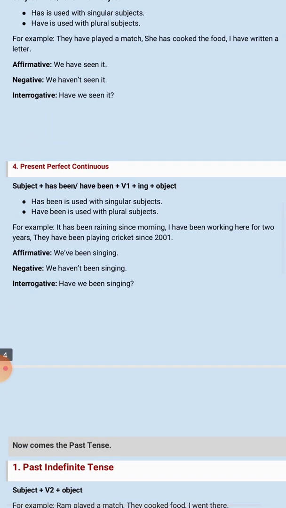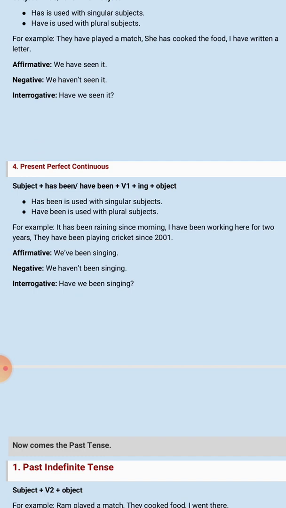Now we will move towards our fourth tense, that is present perfect continuous. From its name it is clear that this tense is used to describe an action that began in the past, is still continuing, and may extend into the future. Any work we started in past and still it is continuing, and it may also be extended to future. That is present perfect continuous tense.